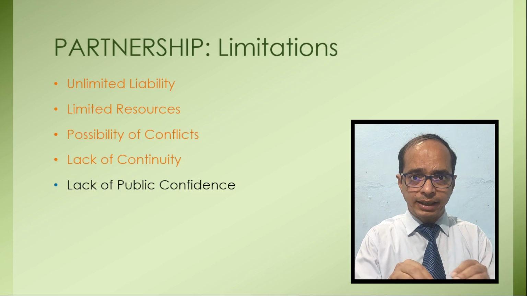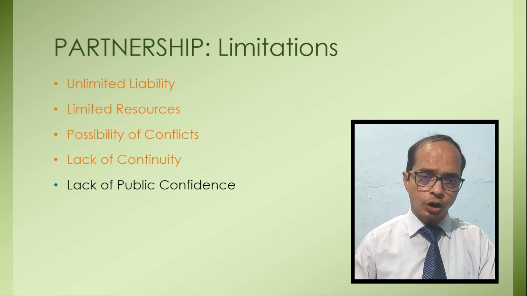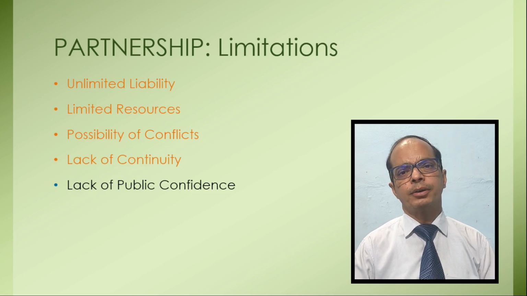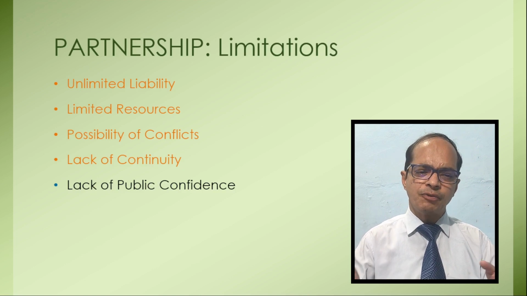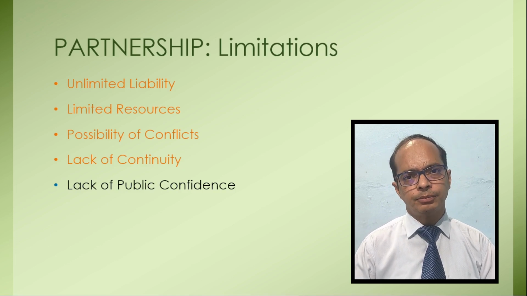So the result is that there's good confidence of the public over the affairs of the joint stock company. But in case of partnership firm, there's a lack of public confidence because the public is not aware of the affairs of the business institution. They don't know about profitability. They don't know about the financial position of the business institution. So there's very little confidence of the public over the affairs of the partnership firm.